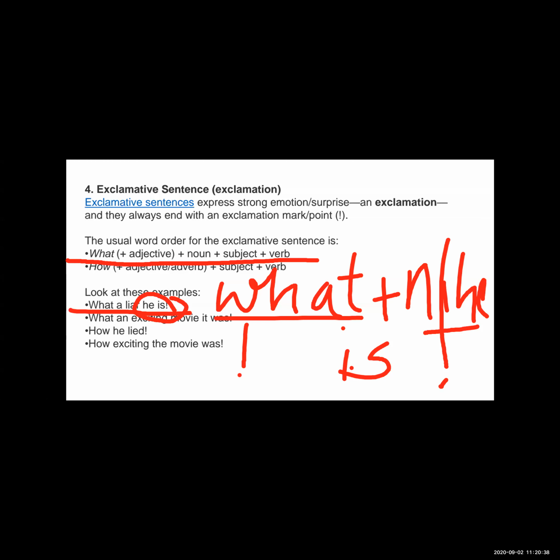So what you have to observe is that when you write an exclamatory sentence, sometimes you will write the subject and verb at the end. When the sentence starts with "what" or "how", if there is a subject and verb in the sentence, then you will write them at the end, and after that there is an exclamation mark. Just note down the word order of the exclamatory sentence.